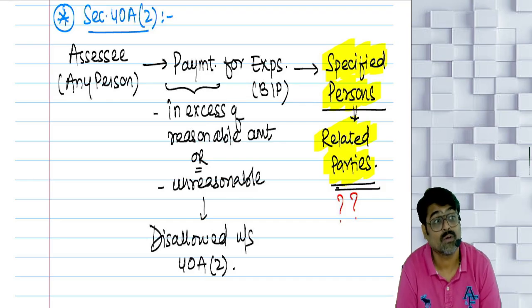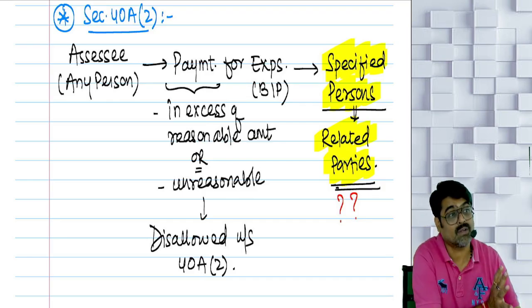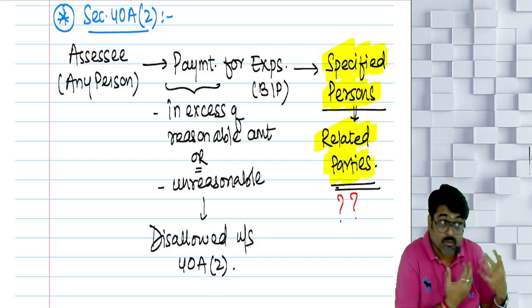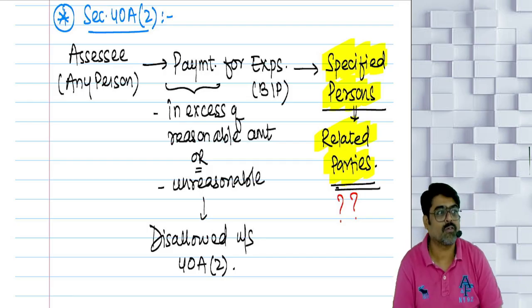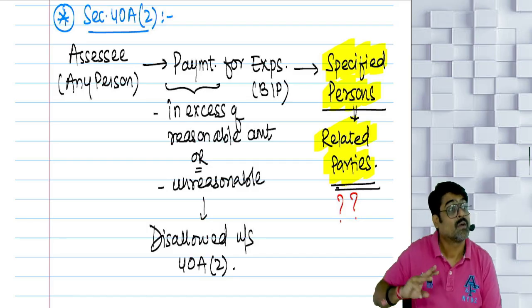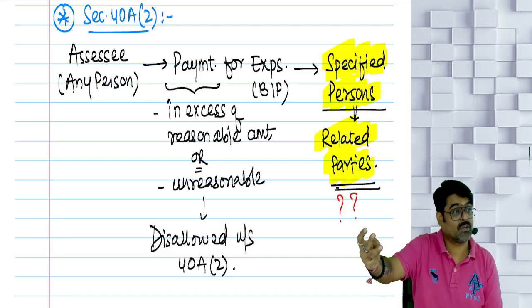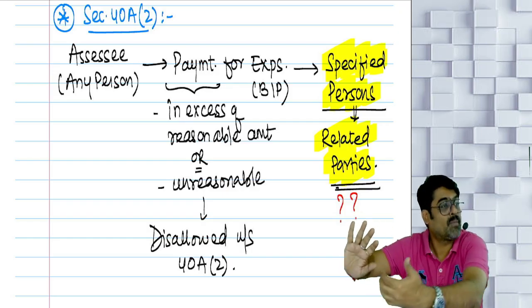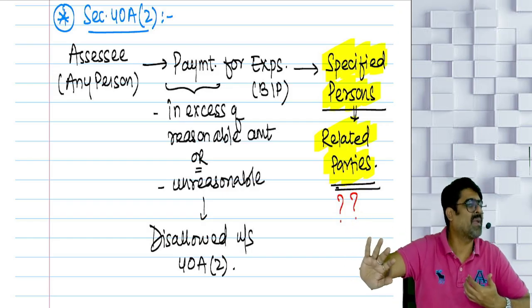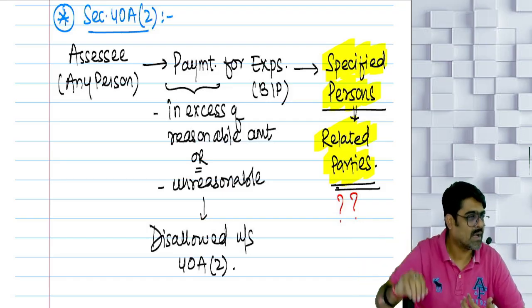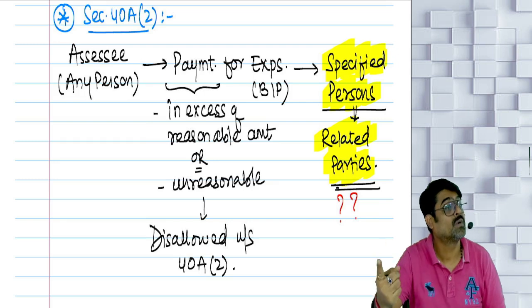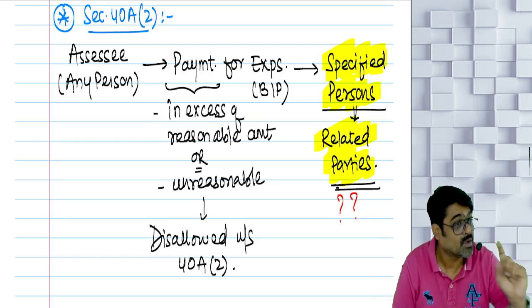What I would have done, I would have claimed the deduction of 80,000. I would have reduced my PGBP income. My tax would have been reduced. How much tax would I have saved? By spending 35,000, I am giving how much rent to my brother? 30. Okay, give me back 50. But since you are helping me, take 5,000 extra. So total rent spent by me will be 35,000 into 12, which is 4,20,000.